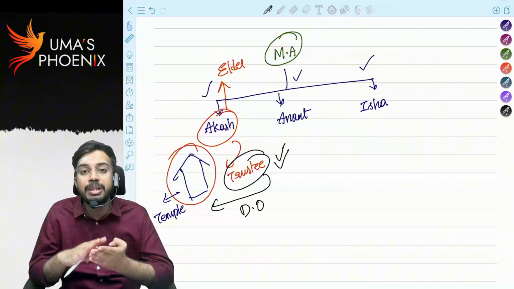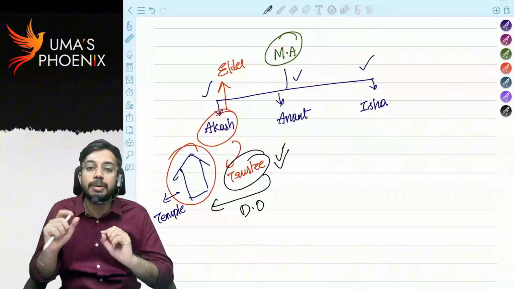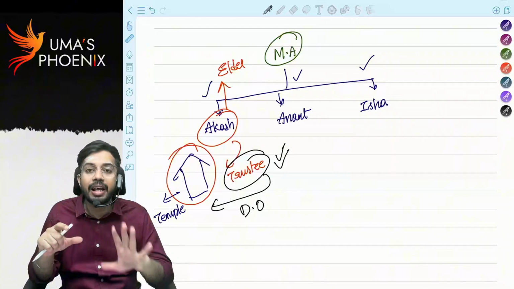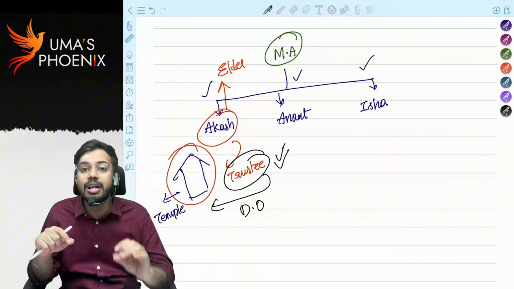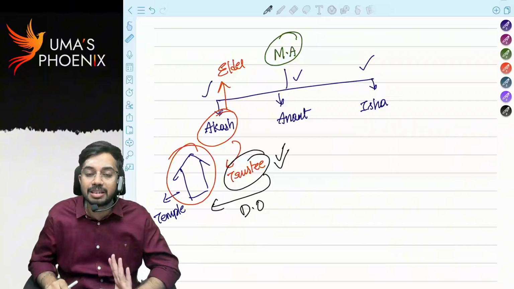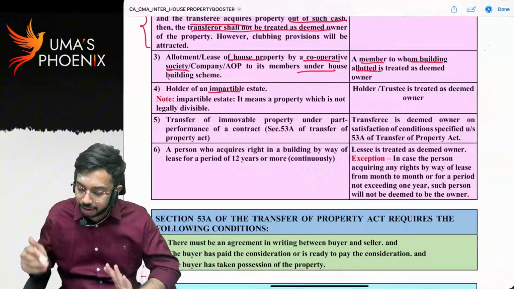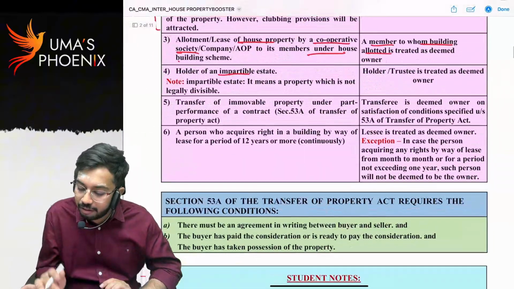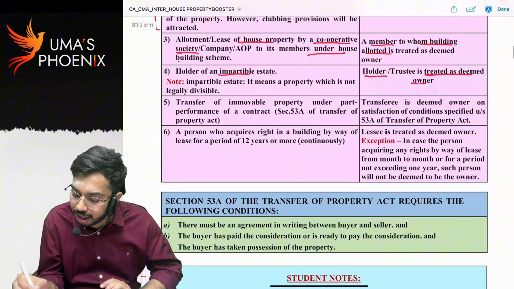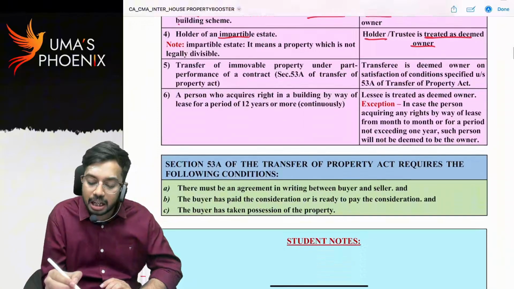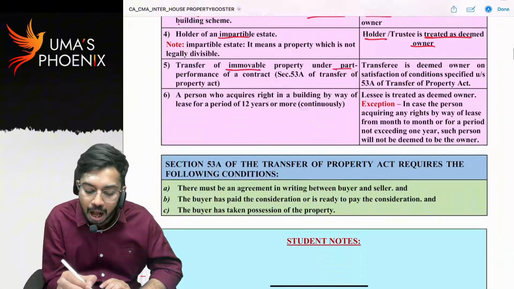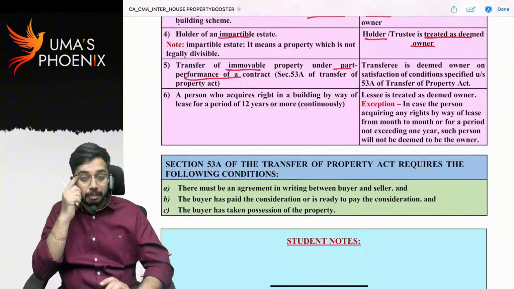Even though rental income is shared by all the members, still as per the provisions of Income Tax Act, entire rental income is taxable in the hands of trustee only, because he will be considered as deemed owner. So holder or trustee will be treated as deemed owner of the house property. Next, transfer of immovable property under part performance of a contract. What do you mean by this?